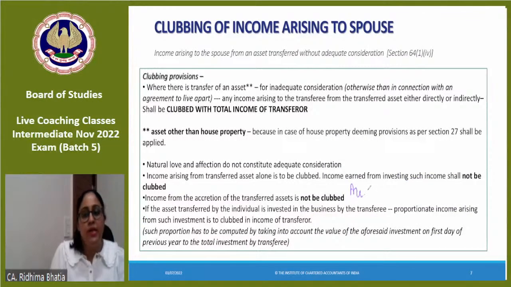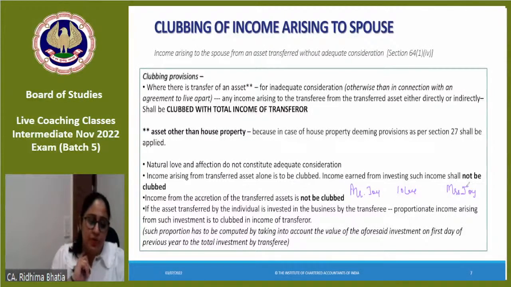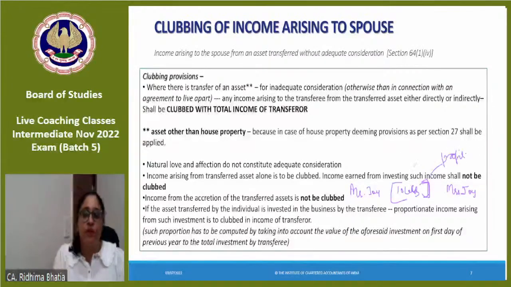Let's take Mr. Joy. Mr. Joy gave 10 lakhs to Mrs. Joy, and Mrs. Joy needed that money for investing in her partnership firm or for investing in a business. Now what will this income generate? Where is this asset invested? In the business. So what income is generated from the business? Profit is generated. So hence profit would be clubbed.